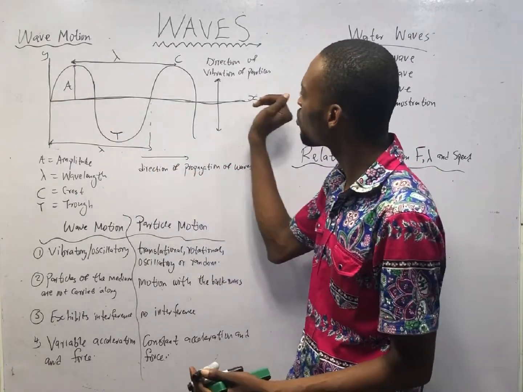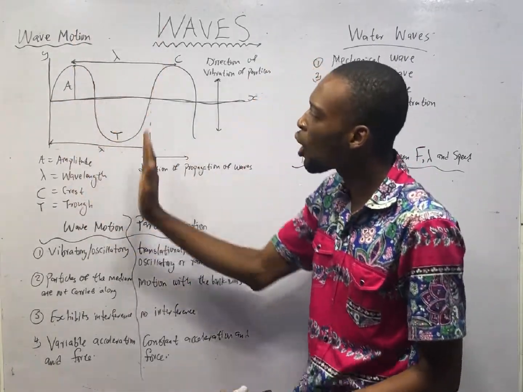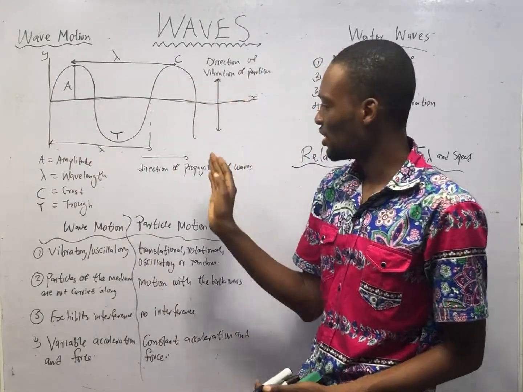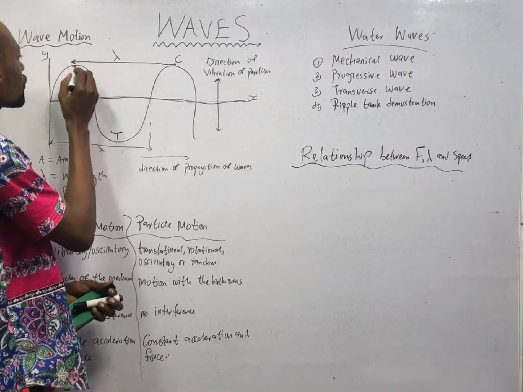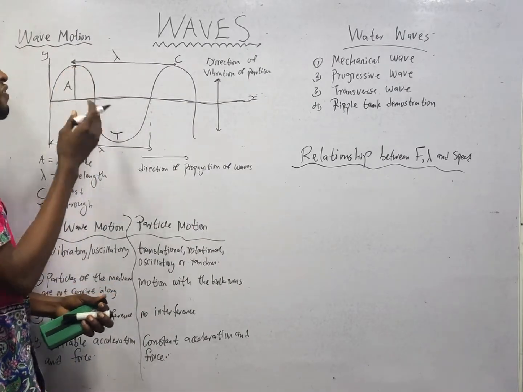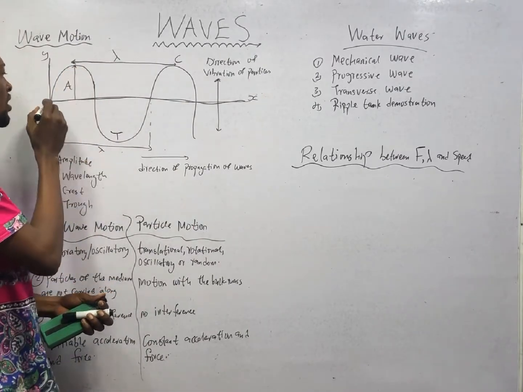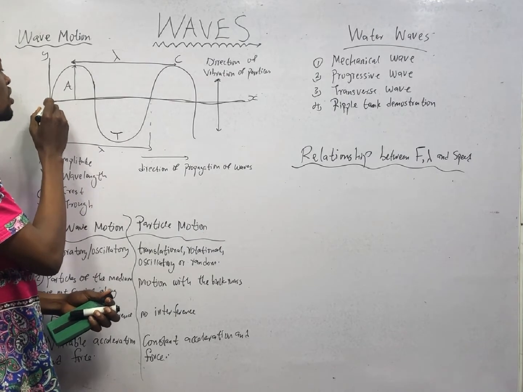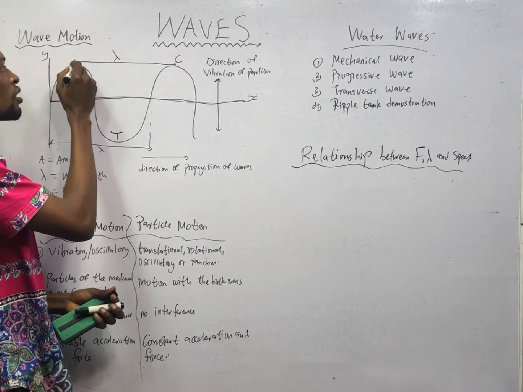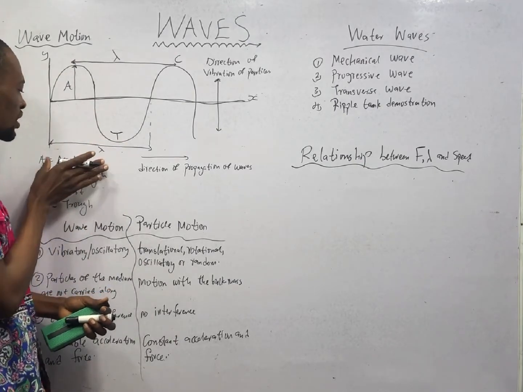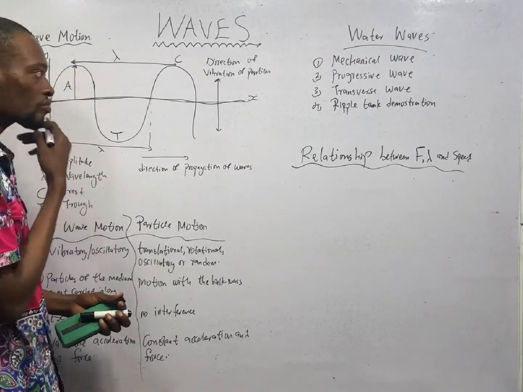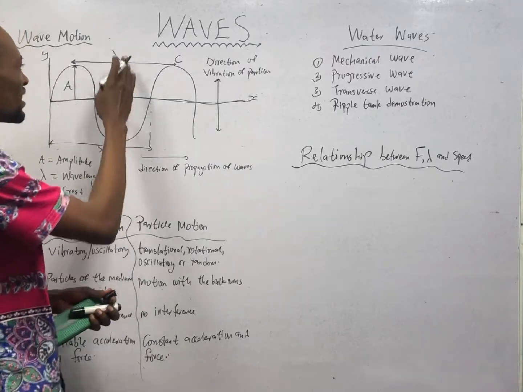The wave is moving this way, but the particles are going up and down at 90 degrees. Now, this maximum displacement from the rest position is referred to as amplitude A. This is rest 0. It goes up until it gets to maximum. So that maximum point from the mean point or from the rest point is referred to as what? Amplitude.